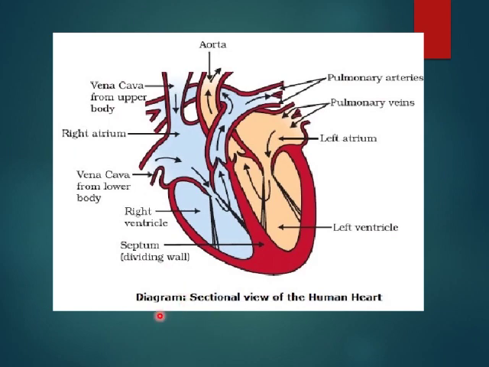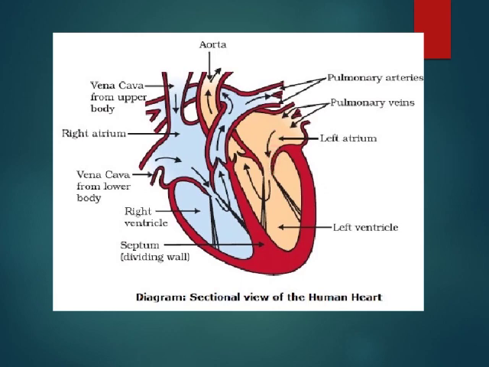This is the diagram which is given in your NCERT book. You can draw this diagram also. This is the lower vena cava and this is the upper vena cava. This is the right atrium, right ventricle, left atrium, left ventricle, and there is a dividing wall which is known as septum, and this is the aorta. These are the pulmonary arteries which are taking blood towards the lungs for oxygenation, and these are the pulmonary veins which are bringing the oxygenated blood from the lungs.